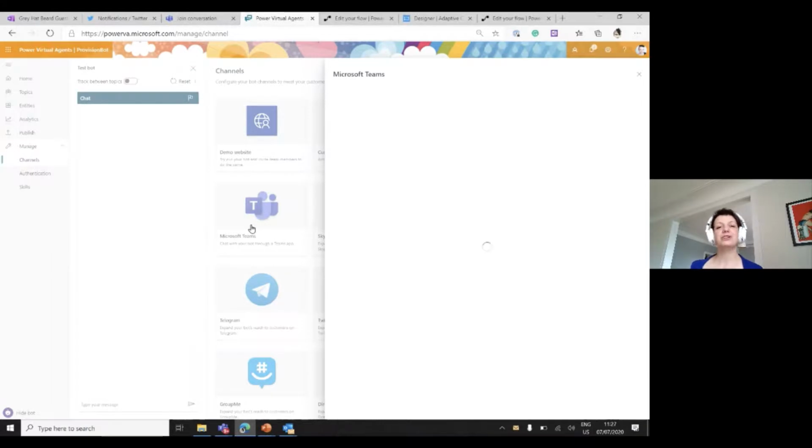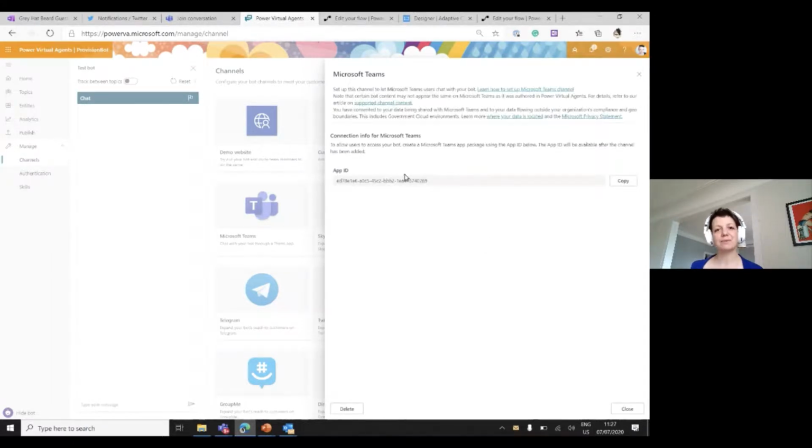And if we choose Teams, there will be an app ID created for us. And the only job that you have is copy paste that. So just copy this to your clipboard, and there is also a button for that.